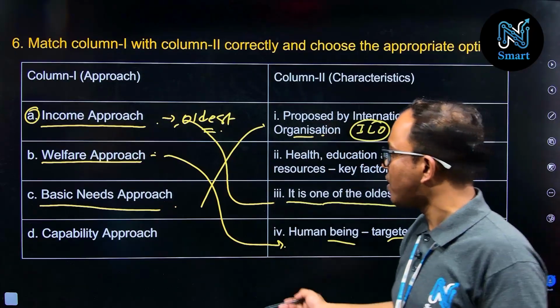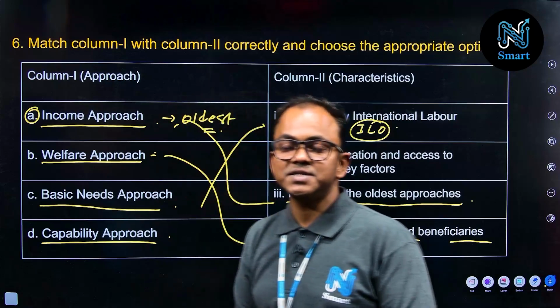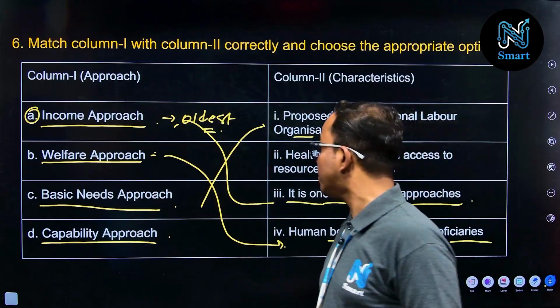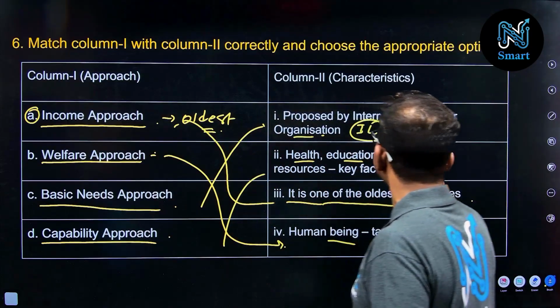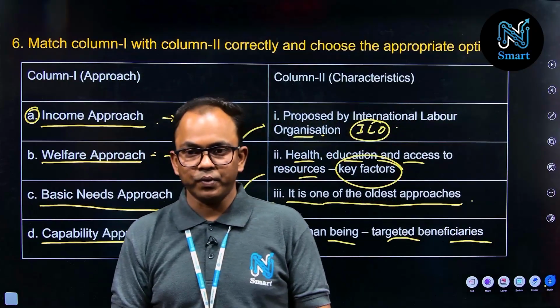And the last one, which is capability approach, suggested by Professor Amartya Sen. And this approach basically concern about what? Health, education and access to resources. These are the key parameters of the approach.